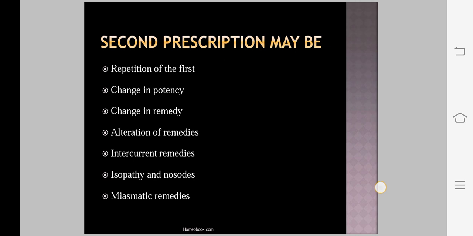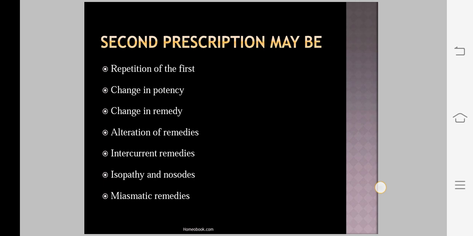And a case is deemed incurable when the first prescription does not evoke reaction from the patient, and the condition continues to deteriorate, and it relieves only for a short time and then produces a continuous aggravation, then acts adversely for a long period with worsening of the patient's health, and causes disappearance of symptoms not following Hering's law. So these are the different indications where you can use a low potency remedy.